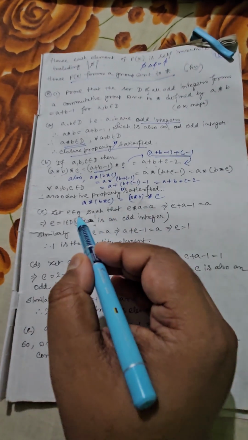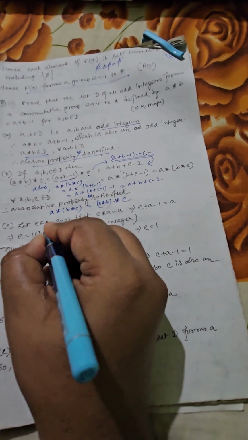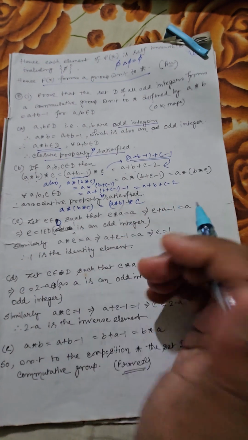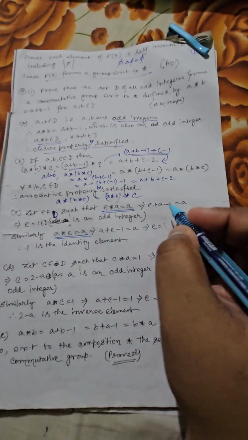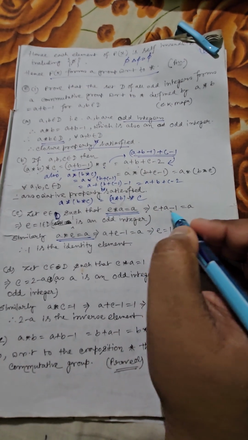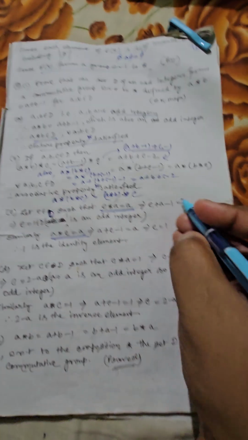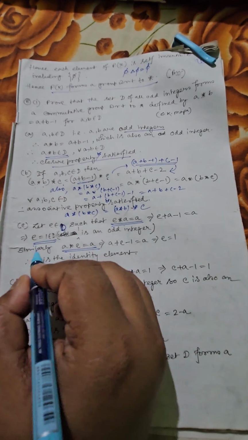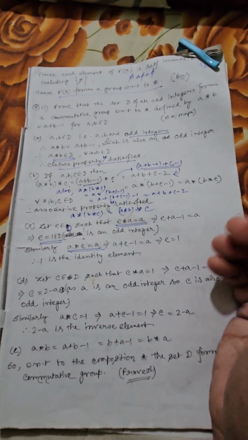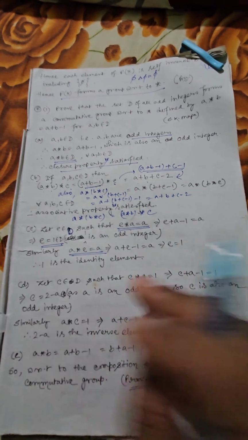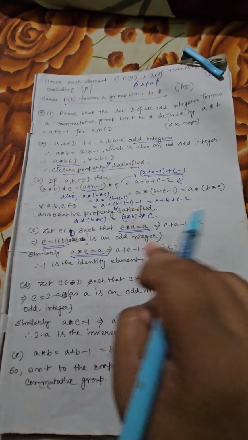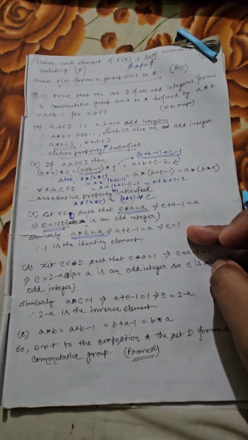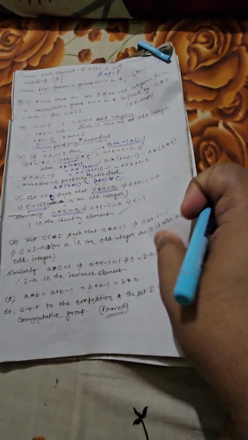Now let us consider E is the identity element. So E belongs to D such that E star A is equal to A. Also A star E equals A. Now E star A equals A means E plus A minus 1 should be equal to A. So from here you can easily find E equals 1. 1 is also an odd integer, so definitely it is a part of D. Similarly A star E, that is A plus E minus 1, that is also A. So from here also you will find E equals 1. So 1 is the identity element.